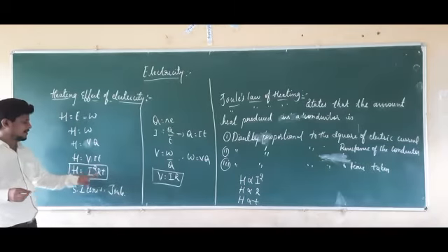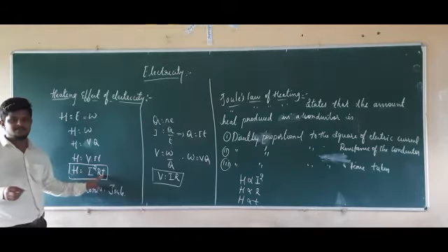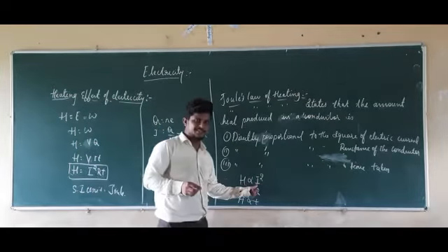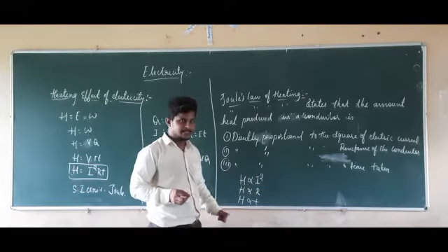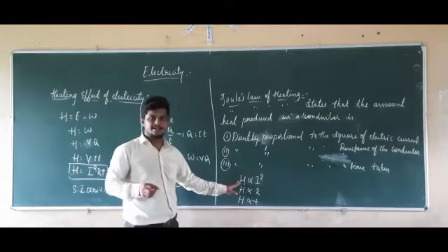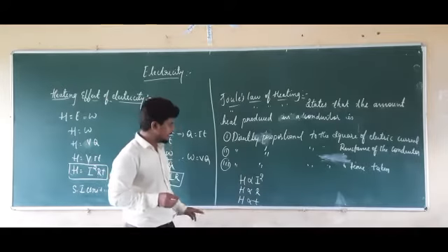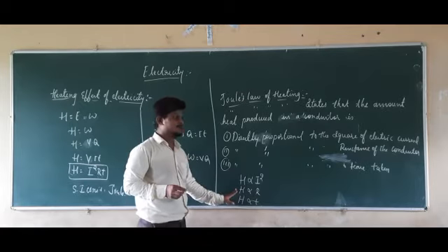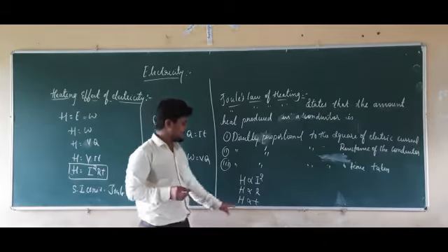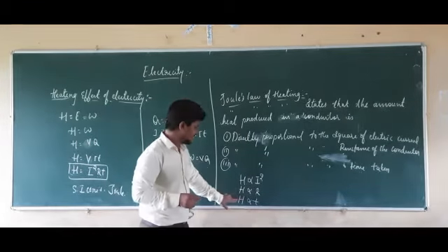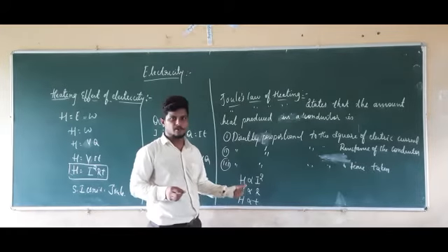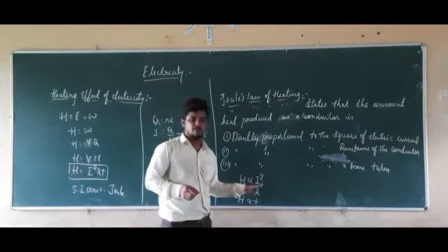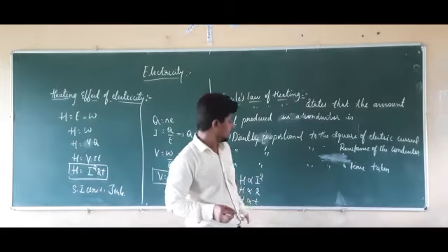Here I is the current, R is the resistance of the conductor, and T is the time taken. So if the amount of current increases, the heat produced in that conductor will also increase. In the same manner, if the resistance is increased, the amount of heat produced is also going to increase. In the same manner, if the time taken is increased, the heating effect is also going to increase. The amount of heat released is also going to increase. Alright, this is about Joule's law of heating.